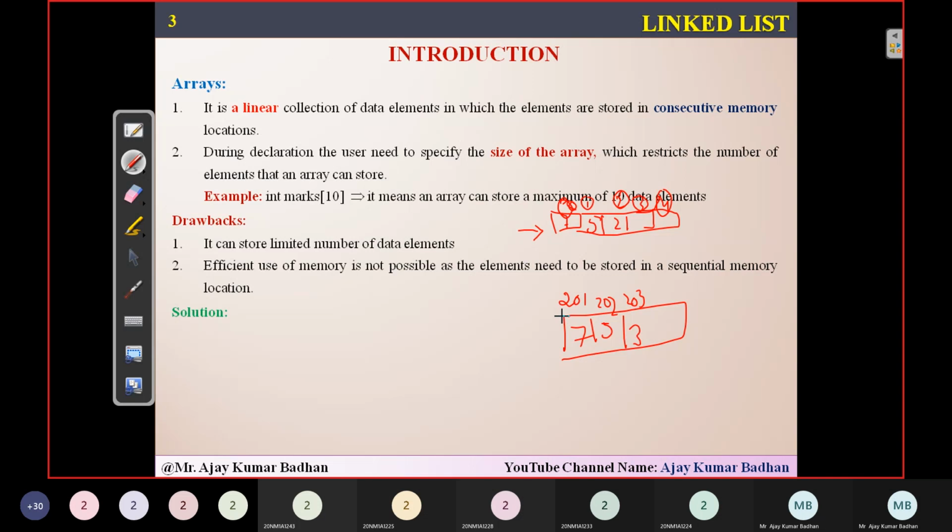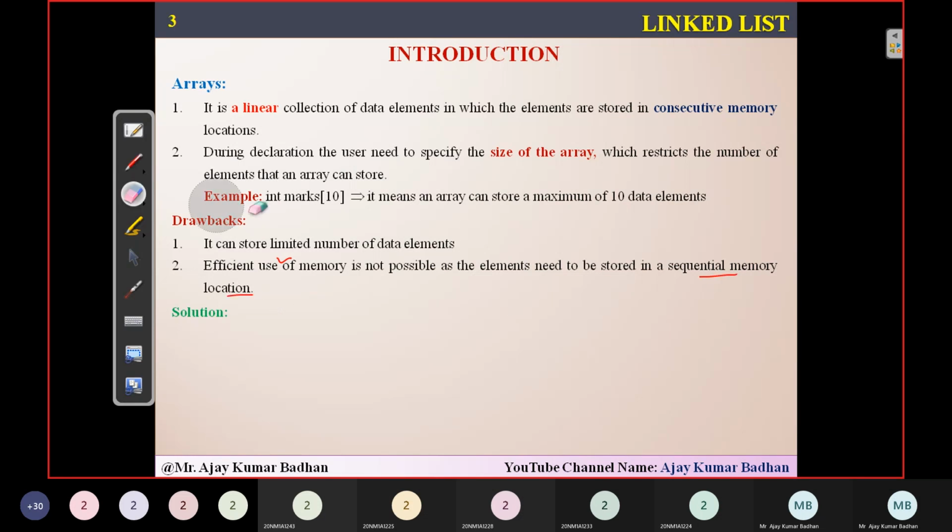But there is a possibility that within a system, we may not be able to get such continuous memory allocation all the time. That is a big problem we do have. That's why we may not be able to utilize the memory efficiently, because it requires a sequential memory location, and that may not be available. So we may not be able to use that memory properly. So the solution we have here is linked list.